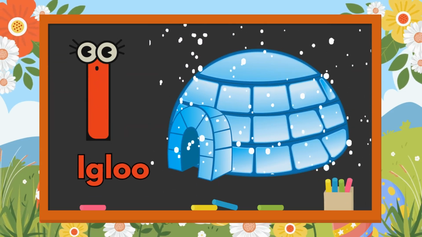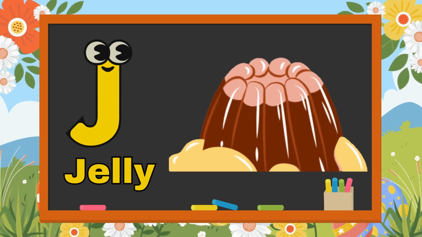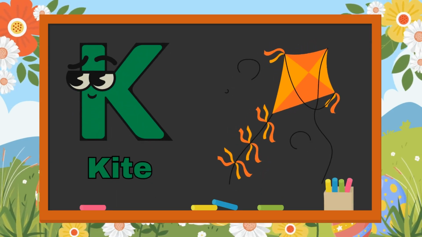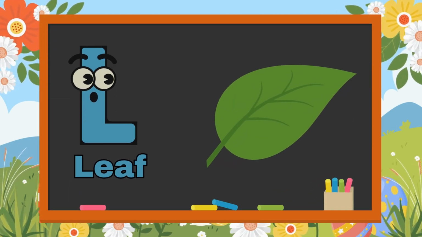I is for igloo, chilly and cold. J is for jelly, wobbly and bold. K is for kite, flying up high. L is for leaf, floating in the sky.